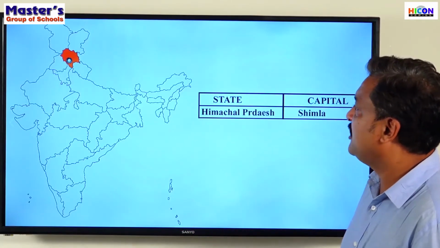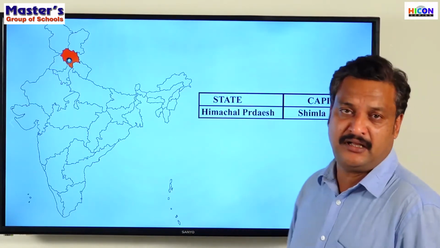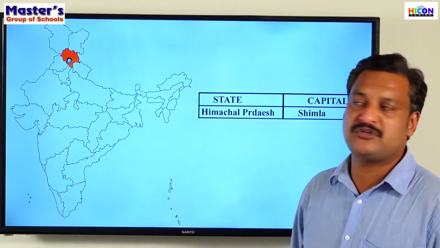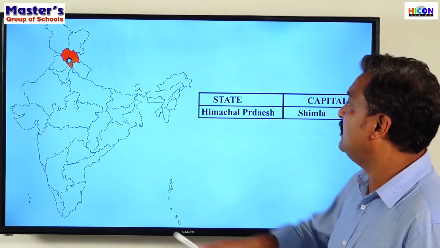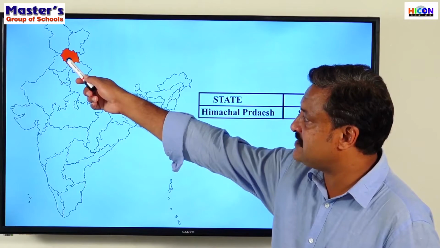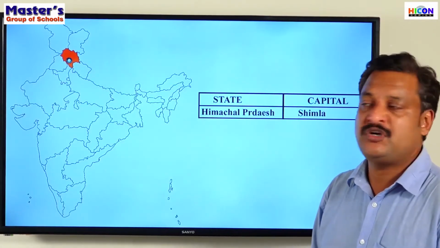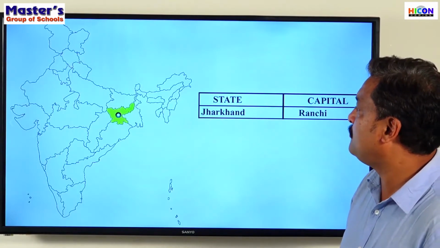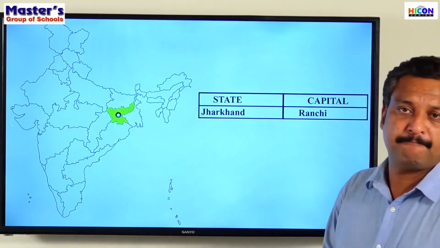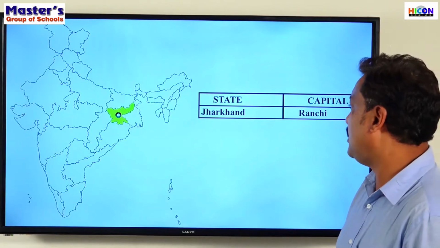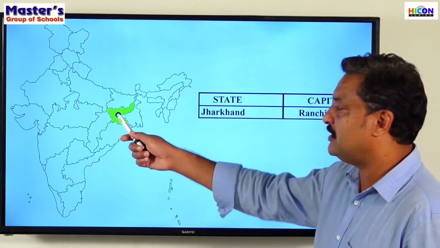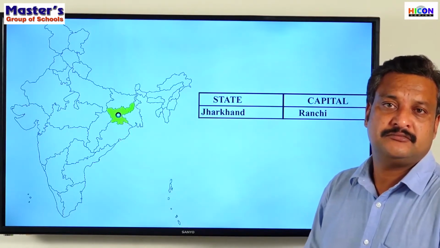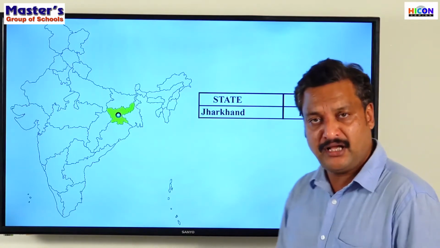Next state, Himachal Pradesh, which is also known as the apple state of India. One of the most leading apple producers in India, Himachal Pradesh. The capital is Shimla. What's the capital of Himachal Pradesh? Shimla. The next one, Jharkhand. The capital is Ranchi. The capital of Jharkhand is Ranchi.